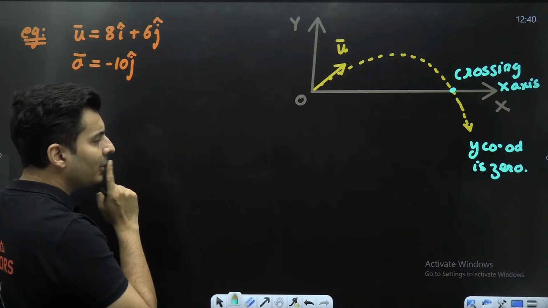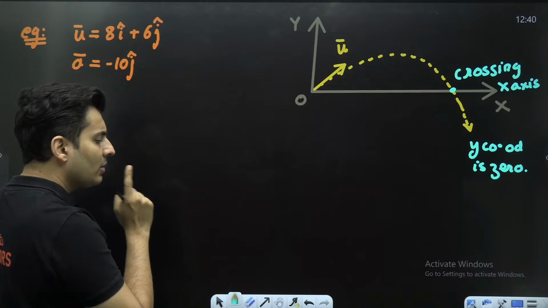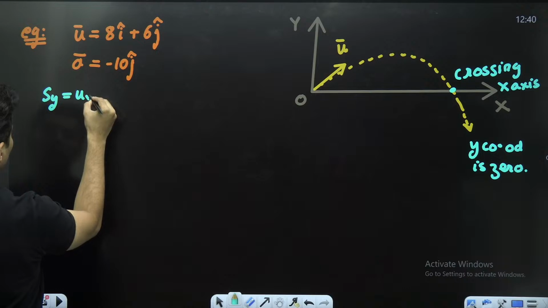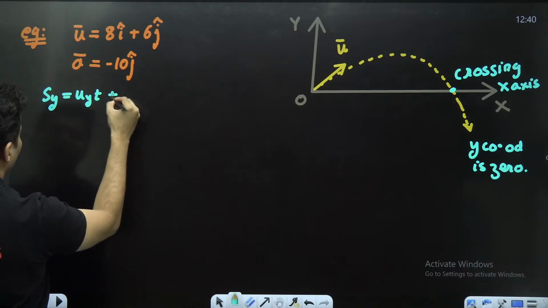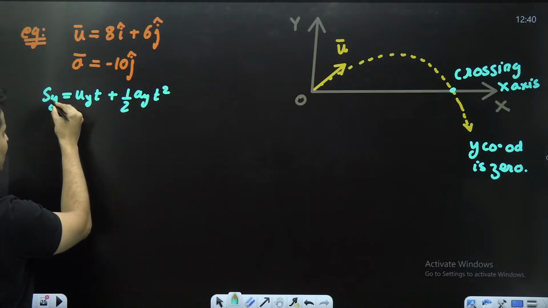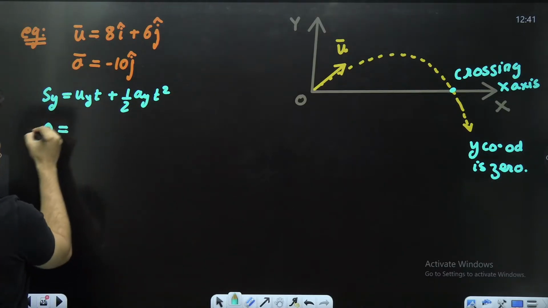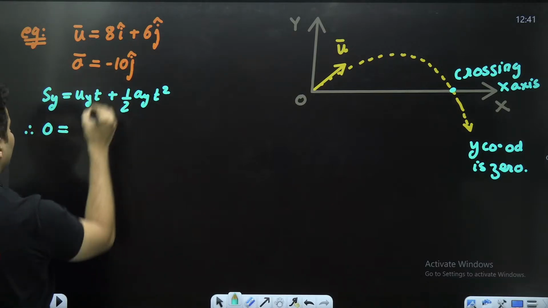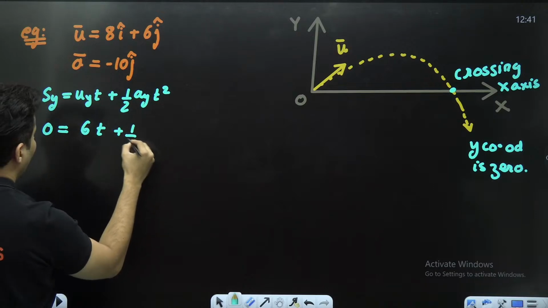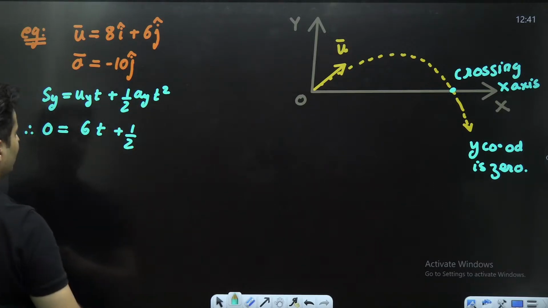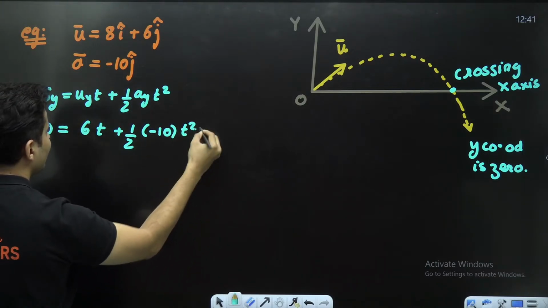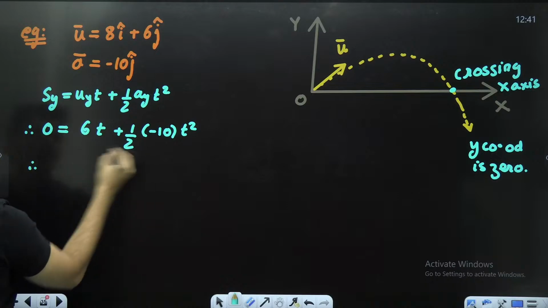So now, if you ask me to find where it is and when it will cross, I will think like this. Okay, y coordinate is 0. How about writing an equation in the y direction? So if I write Sy is equal to uy into t plus half ay t square, only in the y direction, because I know the y direction coordinate is 0. Initial velocity in the y is 6. Time, do not know. Plus half into acceleration. Acceleration is negative 10 in the y direction into t square. Bring these people over here on the left hand side.